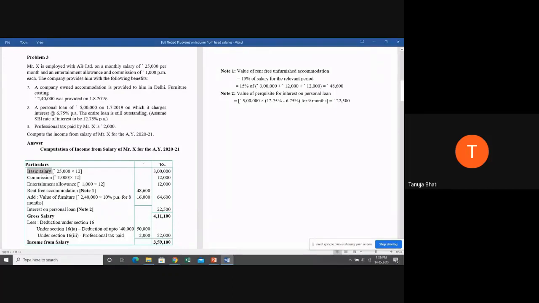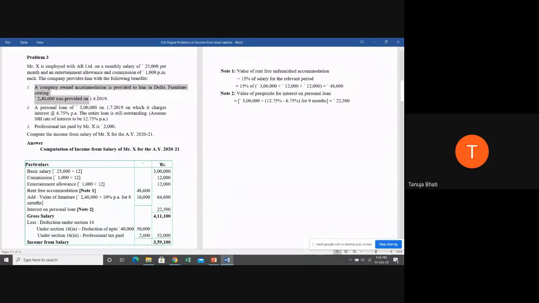First, basic salary, as you have told me that it is 100% taxable. Therefore, I'm going to take 25,000 into 12, which is nothing but 3 lakh. Next, commission. You all only have told me that it is 100% taxable and 1,000 rupees commission is given per month. Therefore, 1,000 into 12, which is 12,000. Similarly, entertainment allowance, 1,000 into 12, which is 12,000.